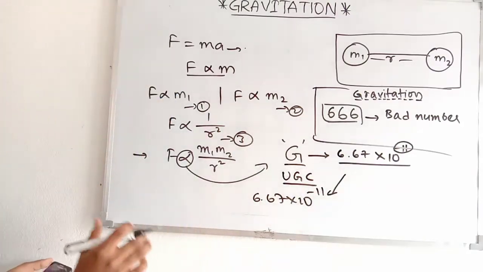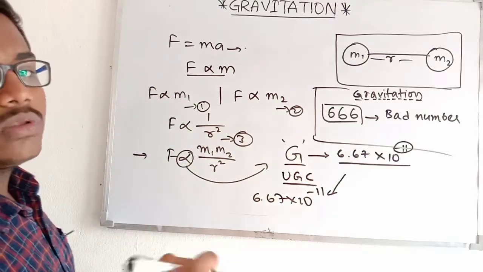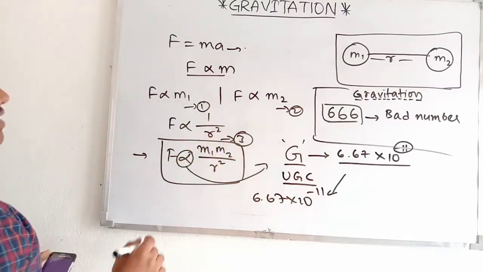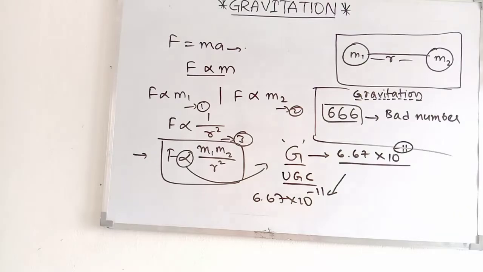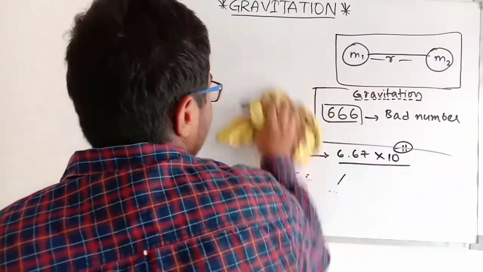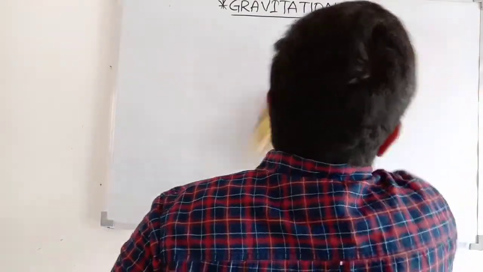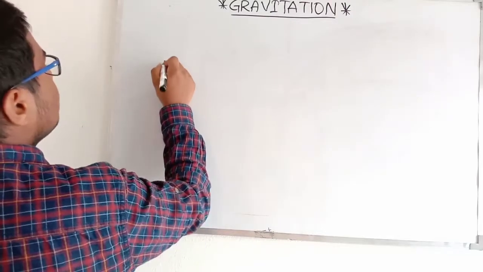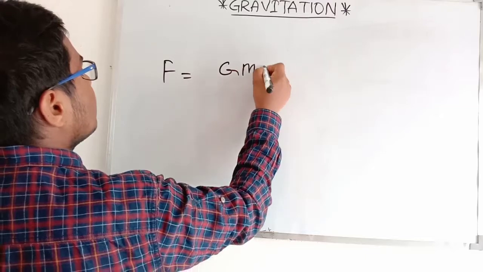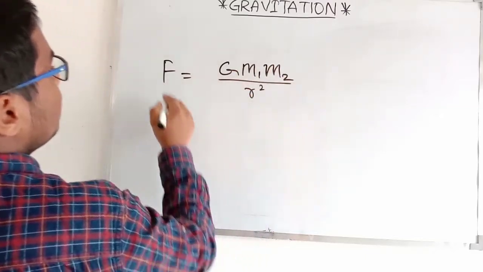Okay, I hope you all have got the clarity on how the formula of the gravitation force is derived. So finally we have an equation like F is equal to G m1 m2 upon r square.